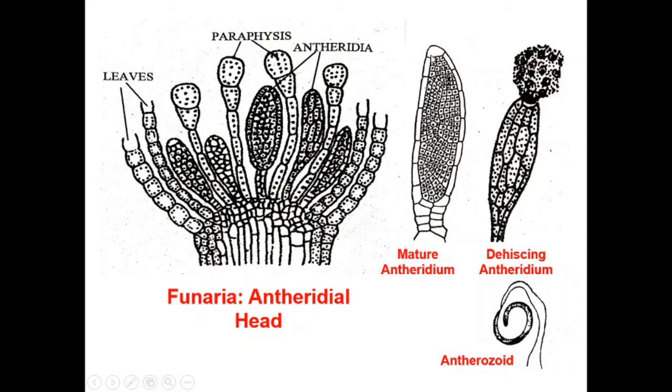At maturity, the apical cells of this antheridium absorb water, swell and burst open, as a result of which a small opening is created at the top through which the spermatozoids are liberated out. Each antherozoid, as you can see, is a coiled structure consisting of two flagella which are of the same type. Hence the flagella are also described as the isocont type of flagella.